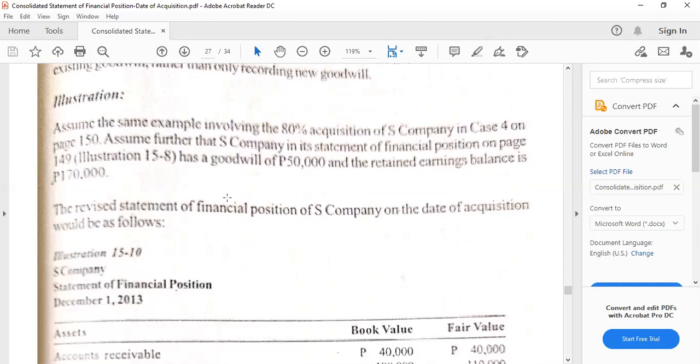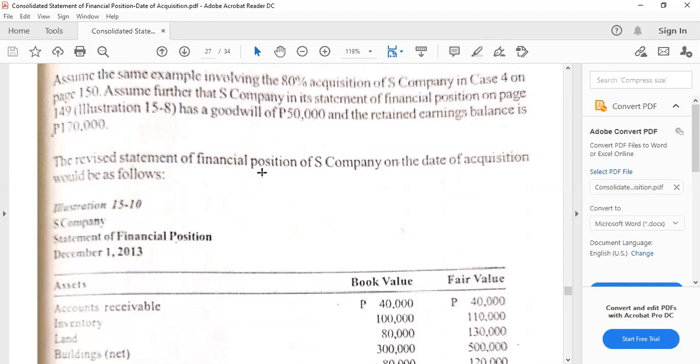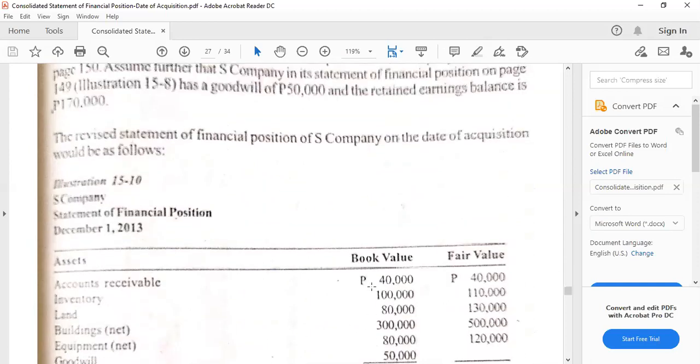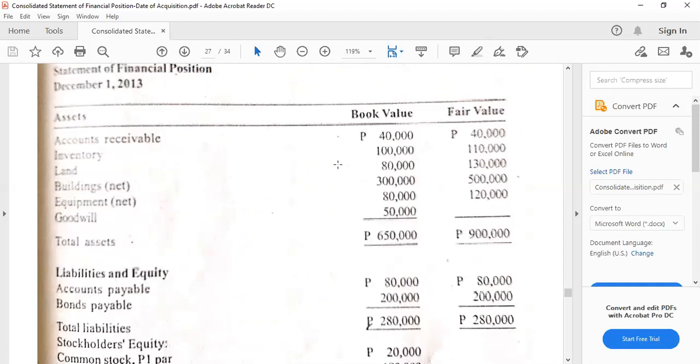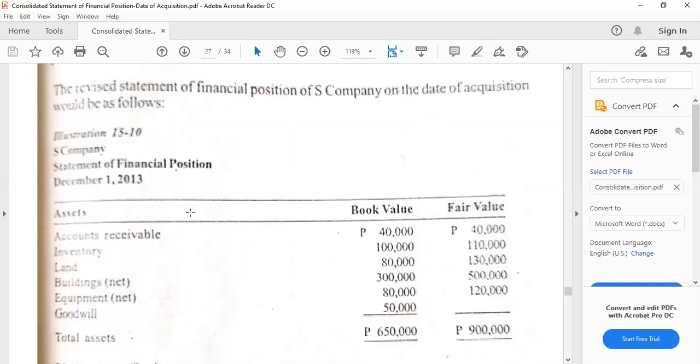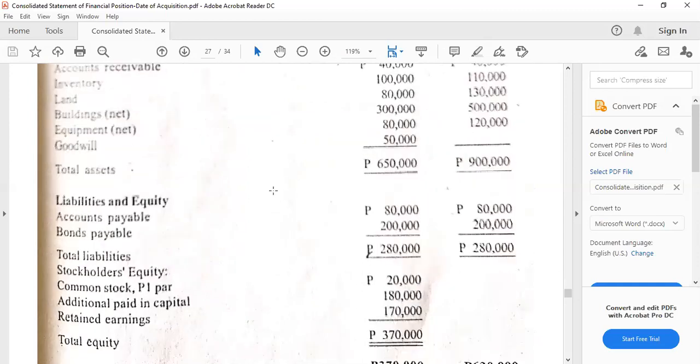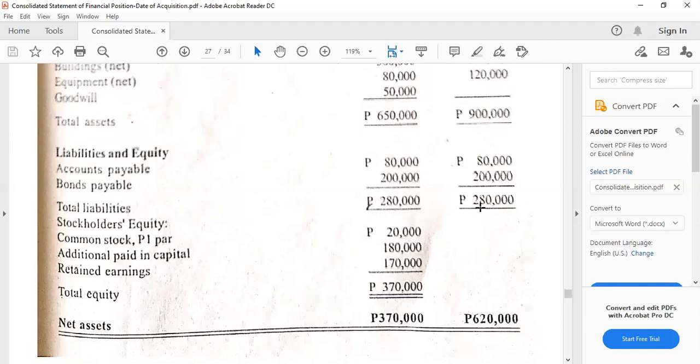So here is an example. 80% in case 4, same illustration. Goodwill of 50,000 that is already existing, and the retained earnings balance is 170,000. So if you can notice, for the purposes of computing the fair value, goodwill is reduced to 0. So that's how it is. Then the net assets is